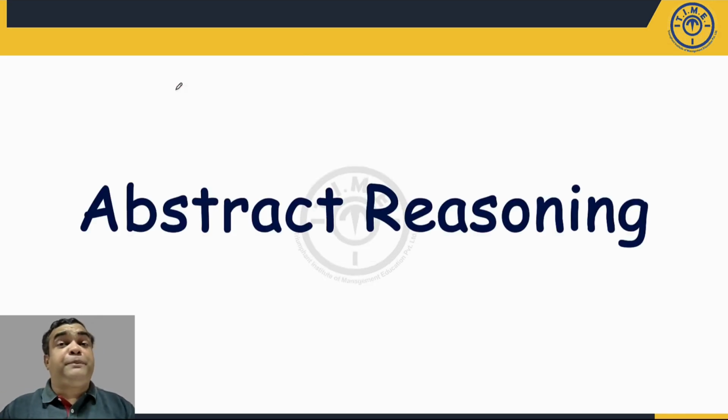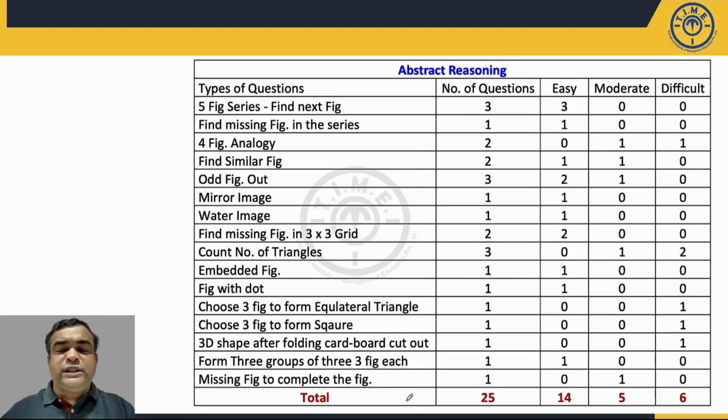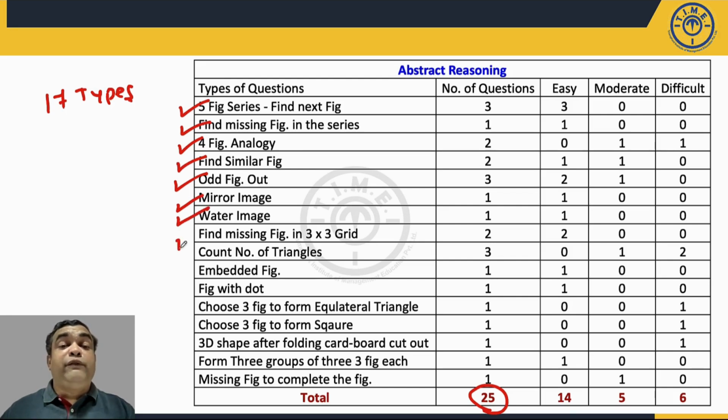Now, if I look at the abstract reasoning section, the total number of questions is 25. But in this 25, you can see 17 types of questions were asked. So what are those types? 5-figure series, find missing figure in the series, 4-figure analogy, find similar figure, odd figure out, mirror image questions, water image questions, find missing figure in 3x3 grid, and so on. 17 types of questions. So the level of difficulty was easy to moderate.